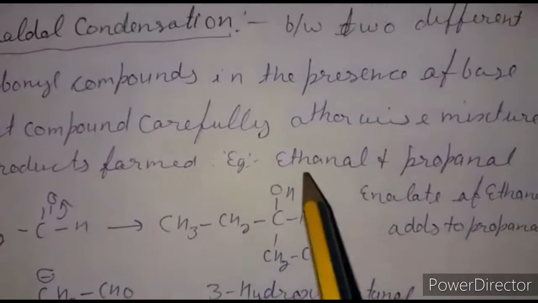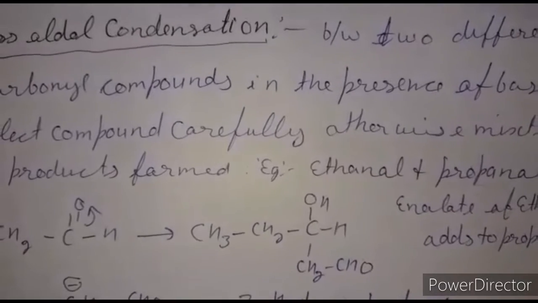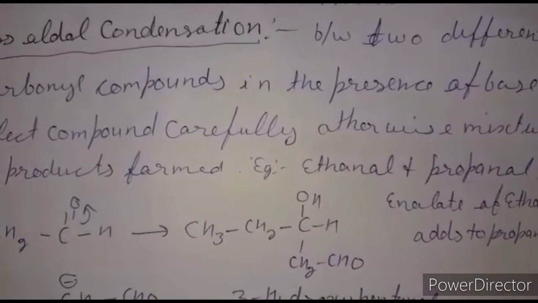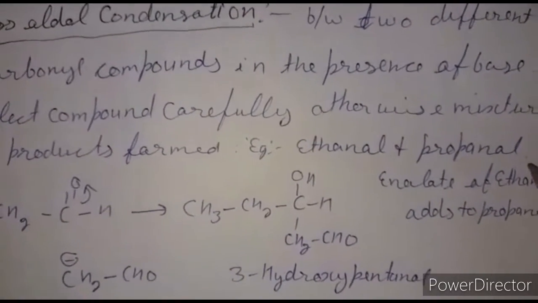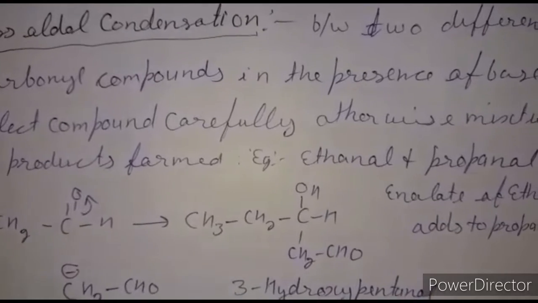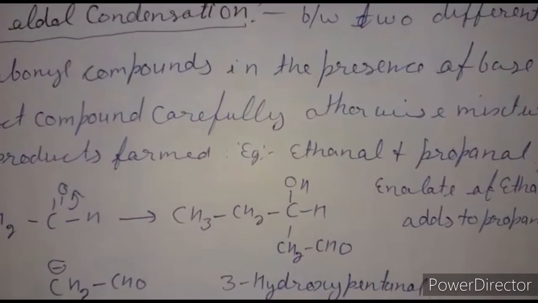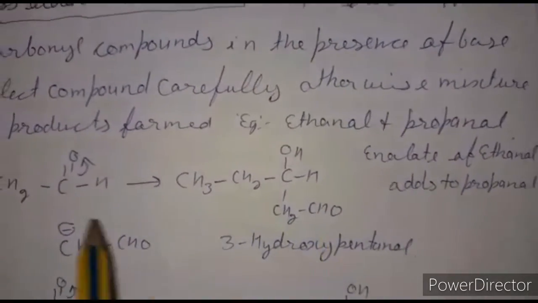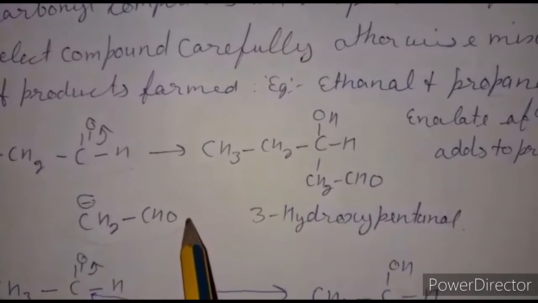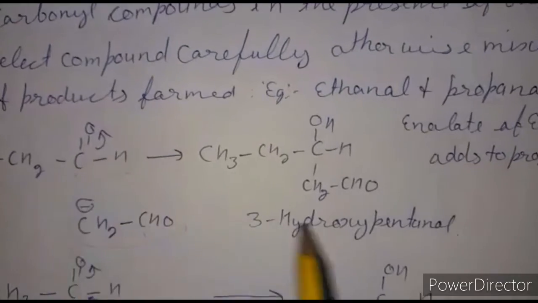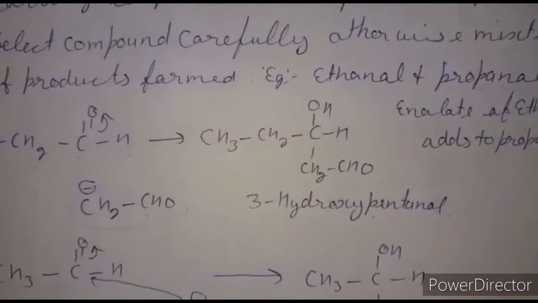For example, if we take ethanal and propanal, it will give 4 types of products, because either of these compounds can form an enolate ion or be attacked by an enolate ion. The enolate of ethanal attacks propanal to give one product. For example, this is a propanal molecule and this is the ethanal component. The enolate attacks this carbonyl compound to form 3-hydroxypentanal. So the enolate of ethanal adds to the propanal.